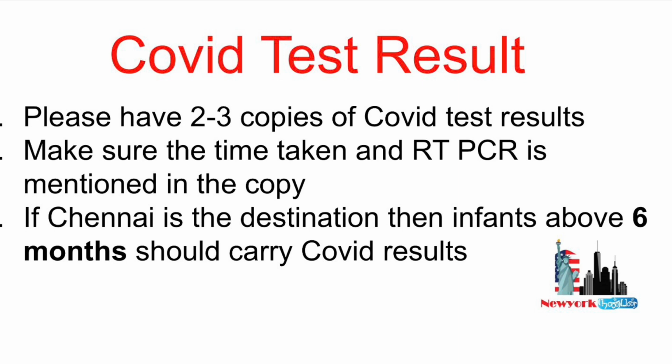So first you have the self-declaration form filled and the PDF you got. You have to take the printout and keep it ready. Next is the exemption email printout, you have to keep it ready. Next is the COVID test result which you get. You have to carry almost 2 to 3 copies based on the airline you travel. They may ask you while boarding and at the stopover, and then in the final destination they keep asking for this result. So better to have 3 to 4 copies.